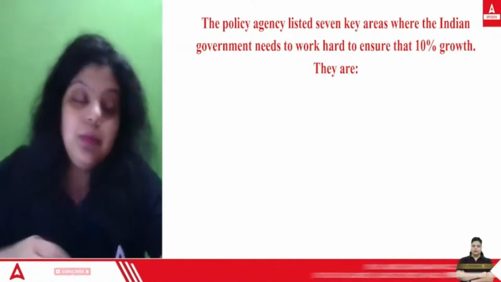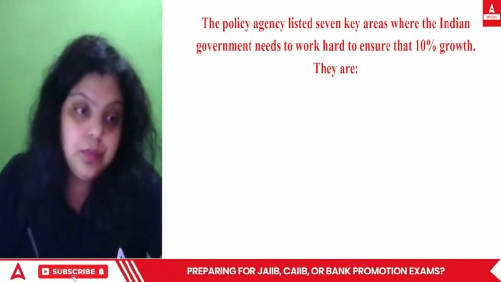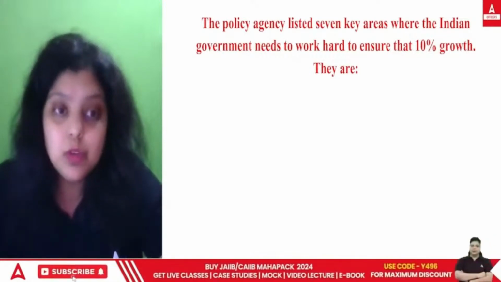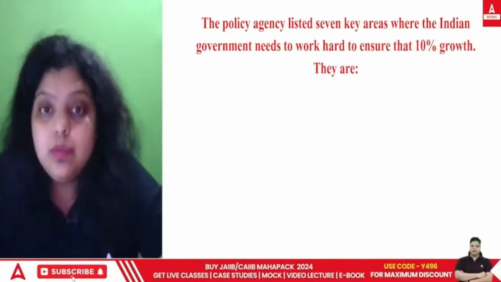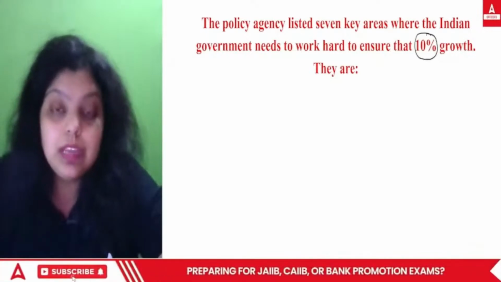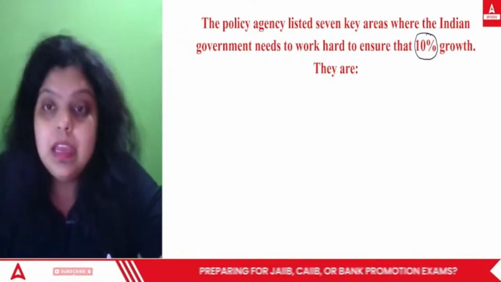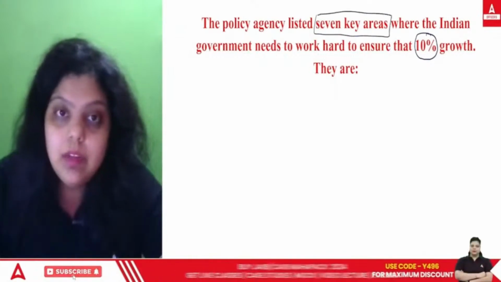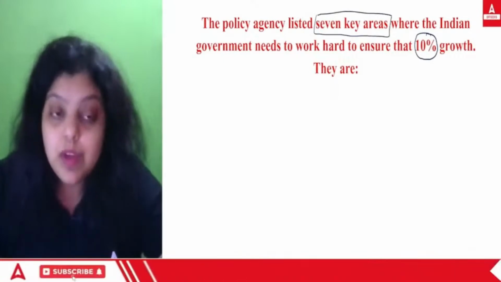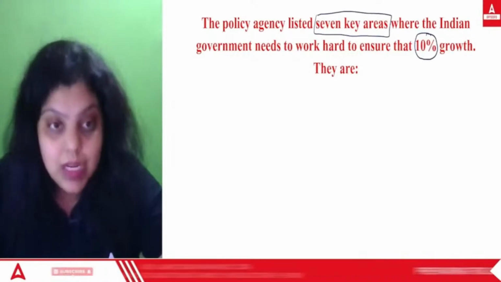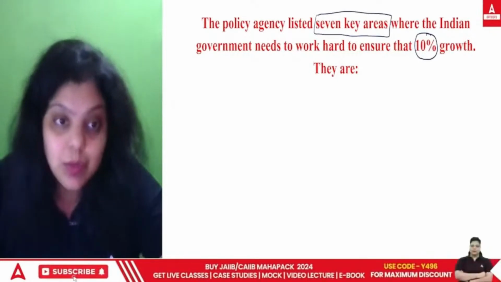First of all, as per the NITI Aayog, as we want our country to grow, every country always wants to grow. NITI Aayog has said that if the government of India wants 10% GDP growth, then there are certain key areas that have to be developed. It means if the government of our country wants 10% GDP every year, then there are 7 areas on which we have to start working.